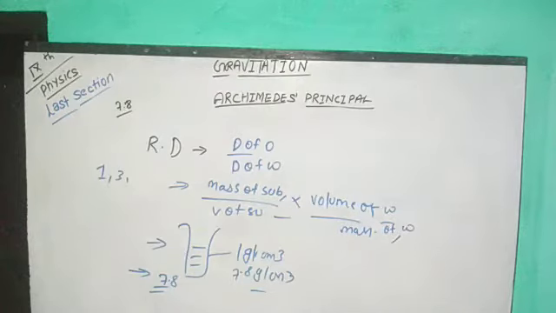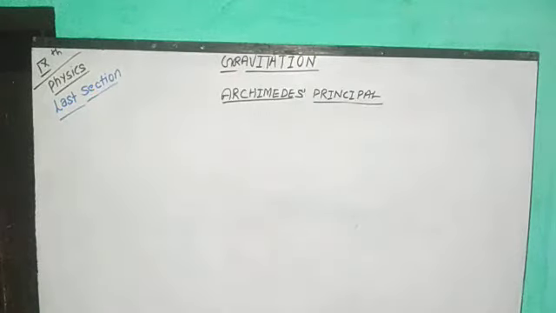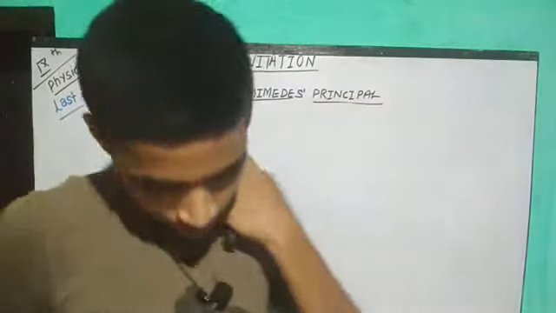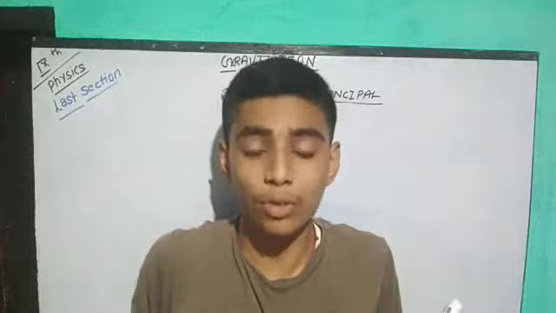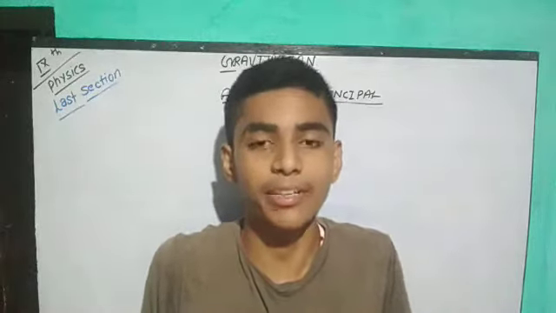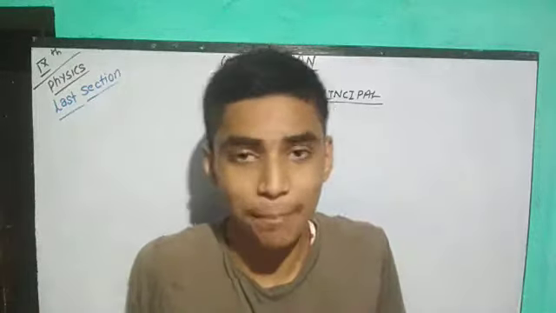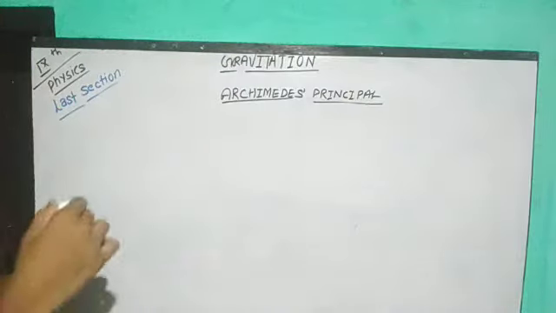Now I'm going to tell you certain more terms that you will not get in your book. So let's start. At the last section of this video, suppose we are told to find out the pressure acting on any object when we are given the depth of the object in that particular liquid. If you don't have clarity, I'm going to draw a diagram.